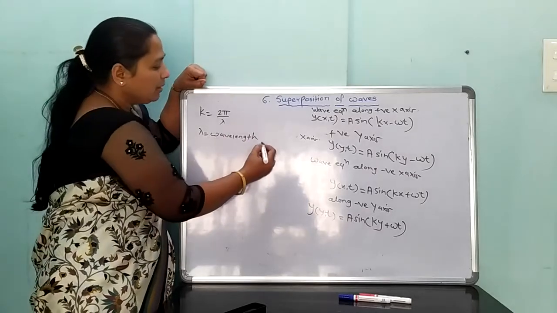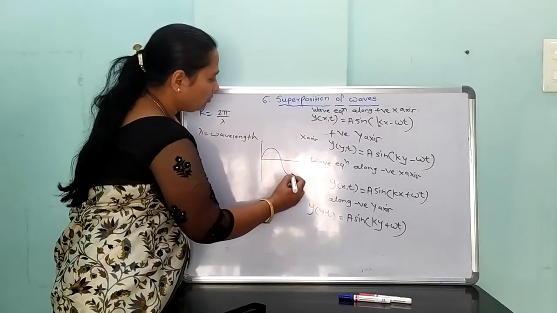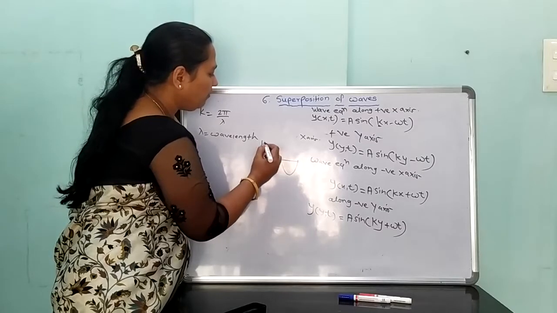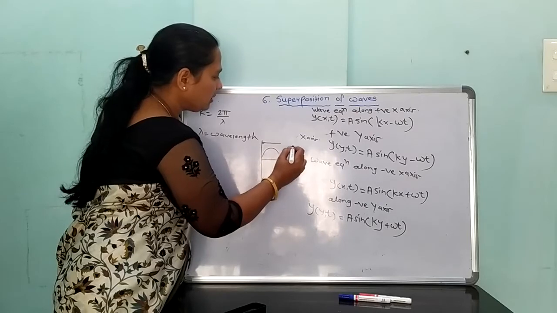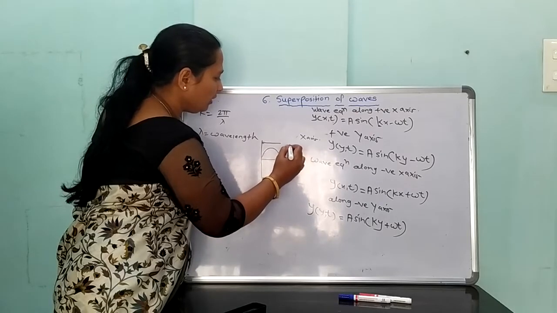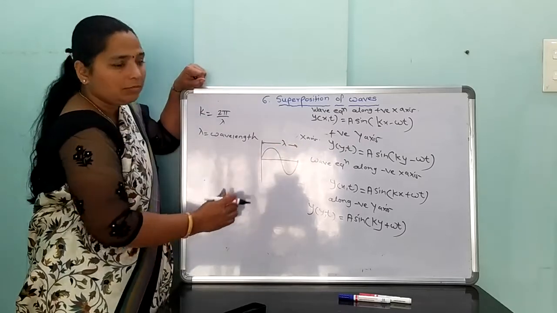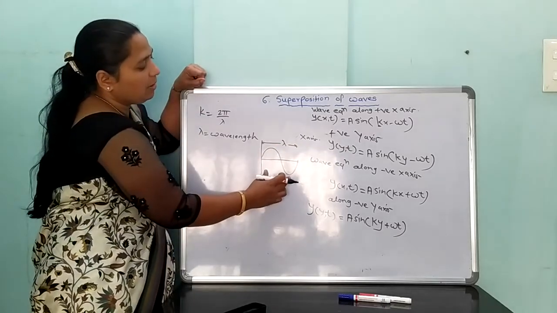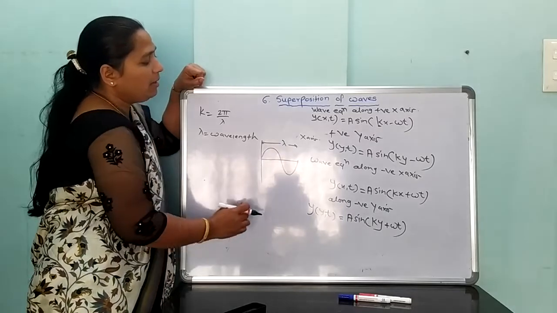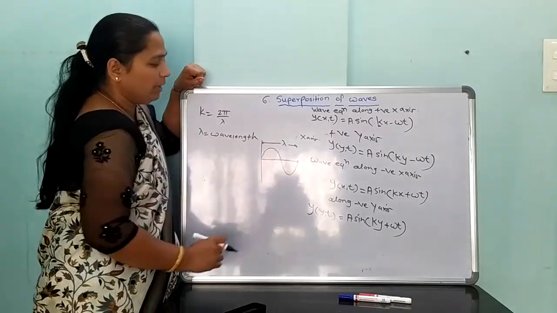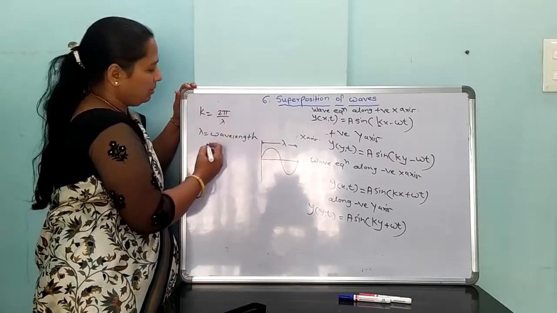Wavelength means the distance traveled along the axis to complete one waveform. The distance traveled along one complete waveform is known as the wavelength. Therefore, lambda is the wavelength.